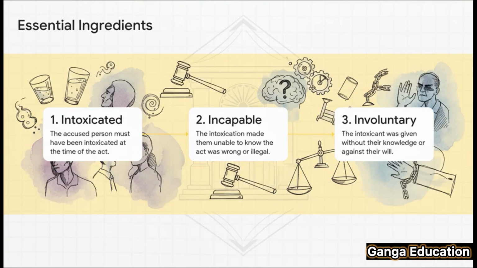तो इस सेक्शन में 3 important ingredients हैं जो प्रूव करने जरूरी है. First, you have to prove that the accused was actually intoxicated. Second, you have to show that they were so intoxicated they literally didn't know what they were doing or that it was wrong. And third, the real clincher, the intoxicant had to be given to them secretly or forcibly. You've got to prove all 3 for this defense to even have a chance.